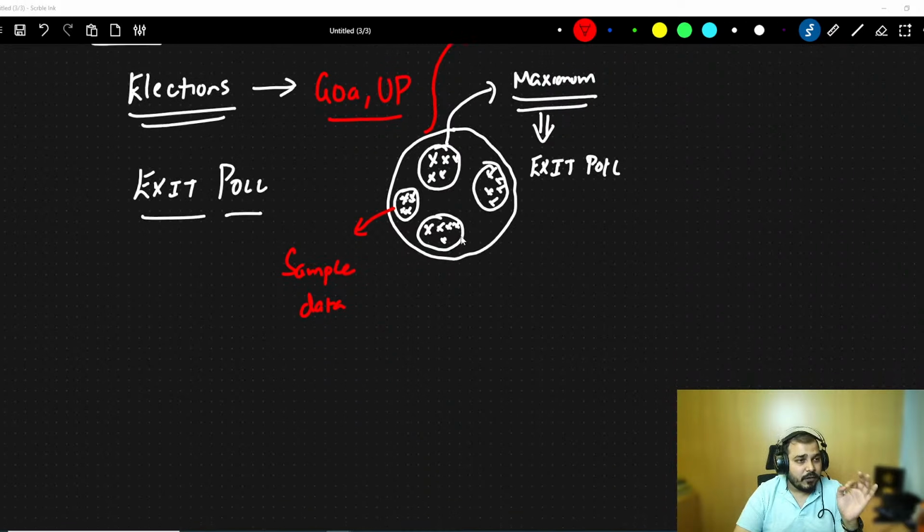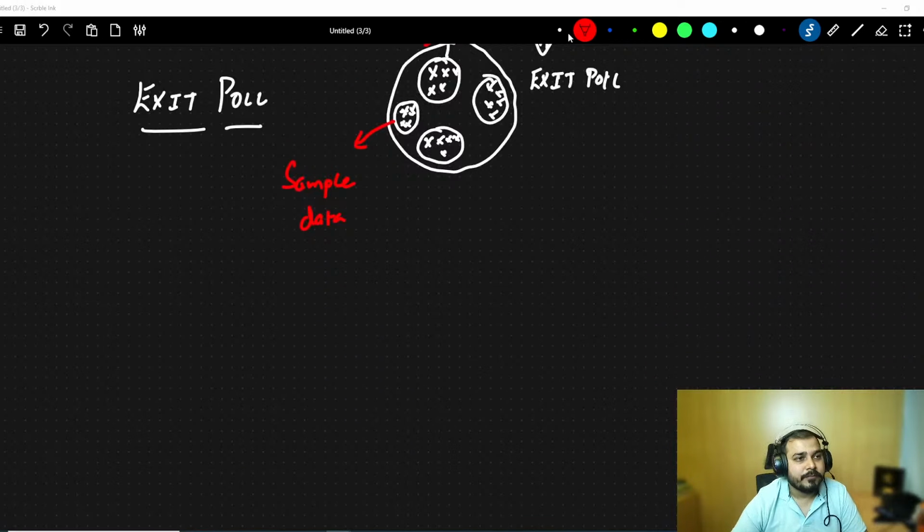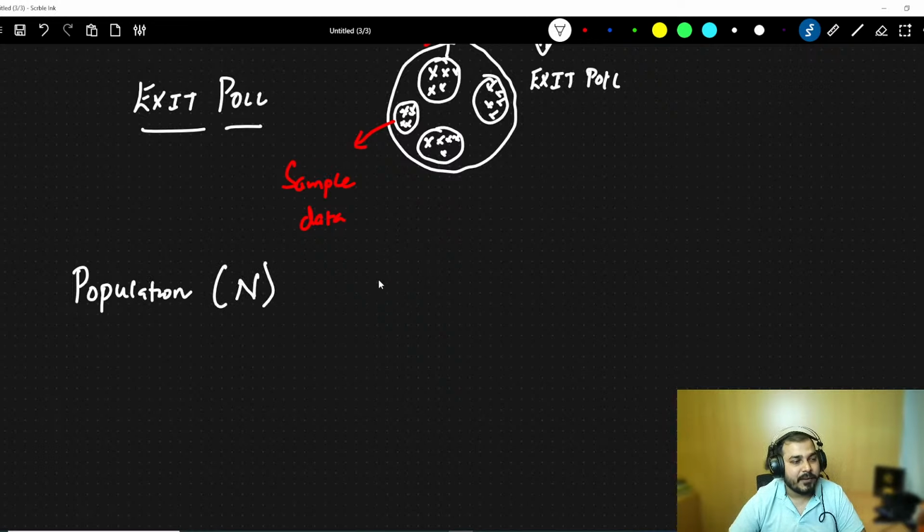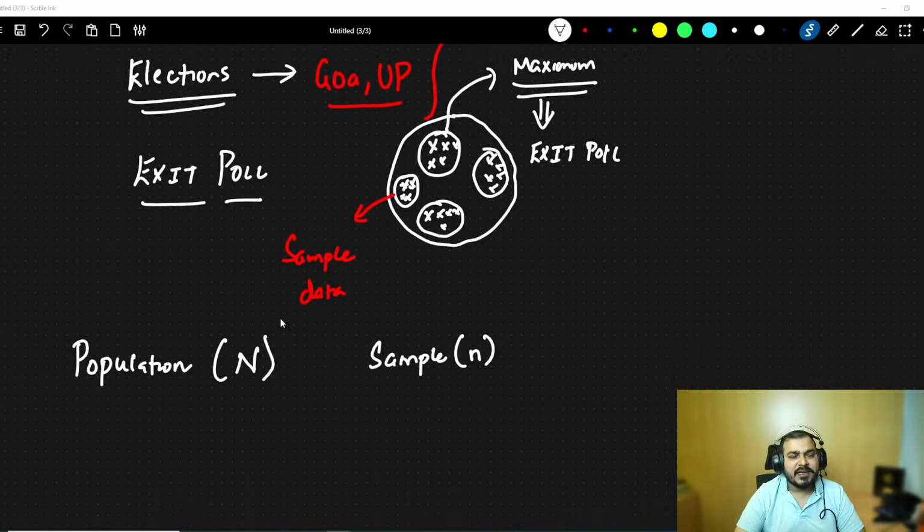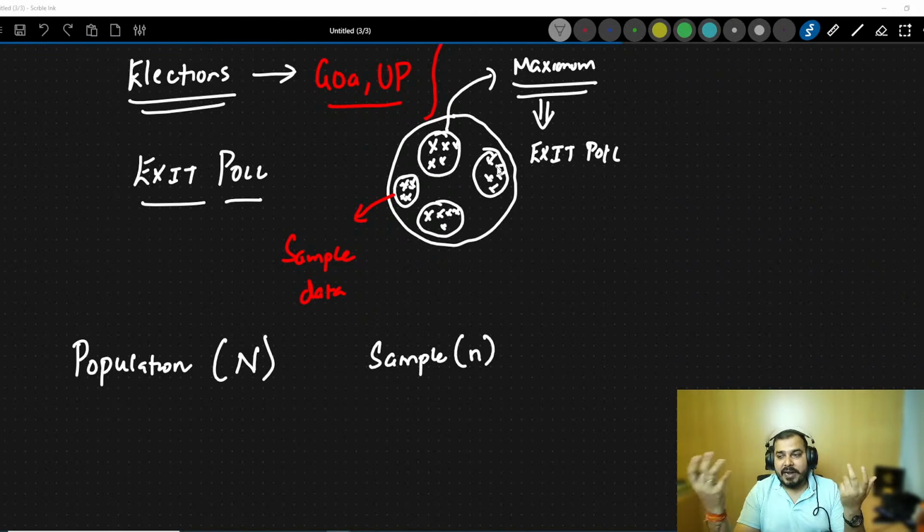But before I go ahead, if I talk about population, you really need to understand some of the notation. Population is given by capital N and sample is given by small n. So this is how we denote population, and this is how we denote sample. Understand this. Now the next question is, Krish, why have you selected samples randomly? Are there any better ways to do sampling, or do we just need to sample randomly?